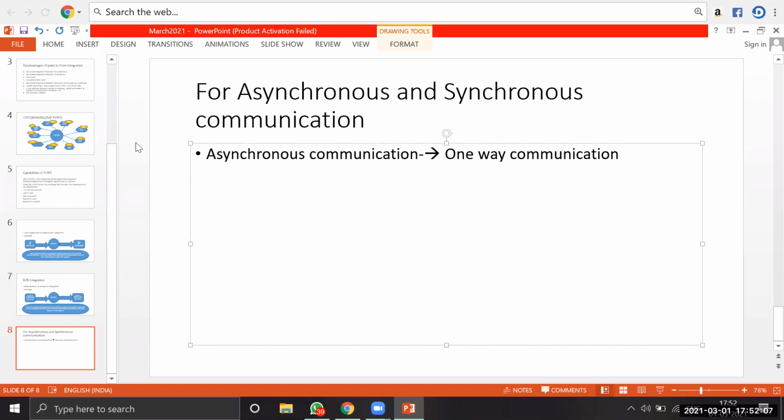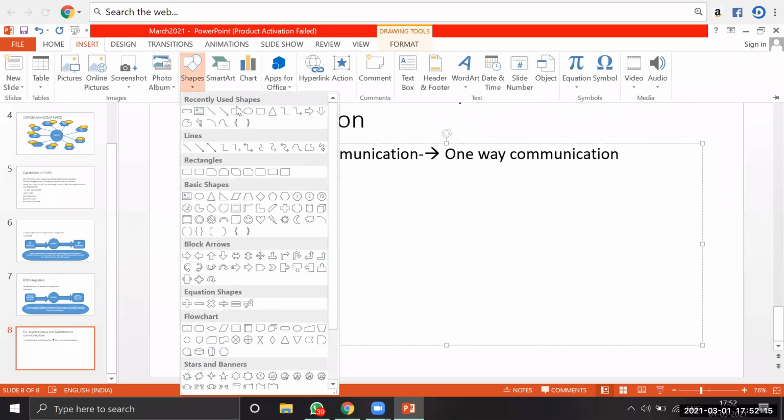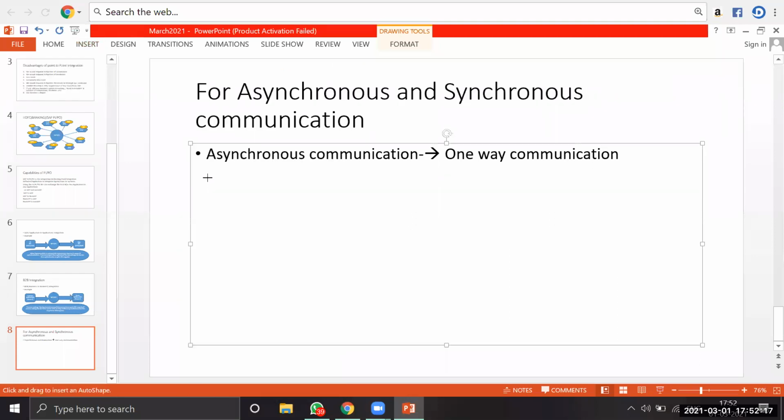For example, if you want to use SAP PI/PO, we require a minimum of two systems. One is the source and one is the target. This is my source system, and the source is running on either SAP or non-SAP.